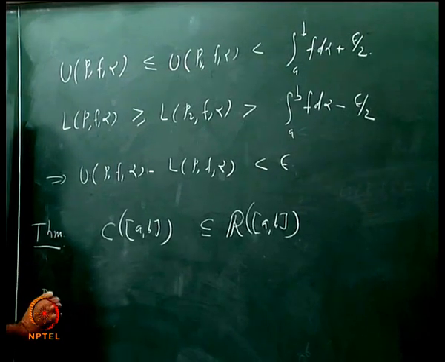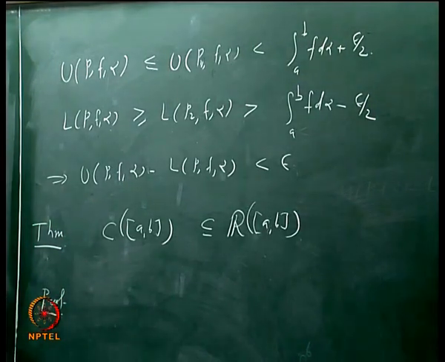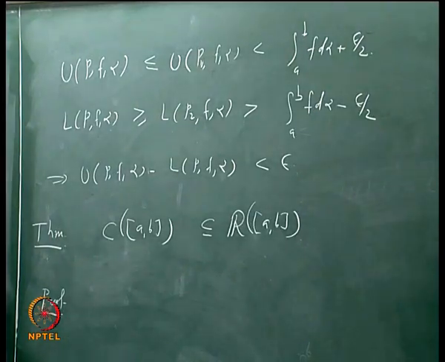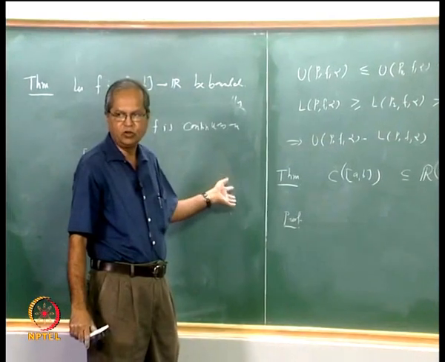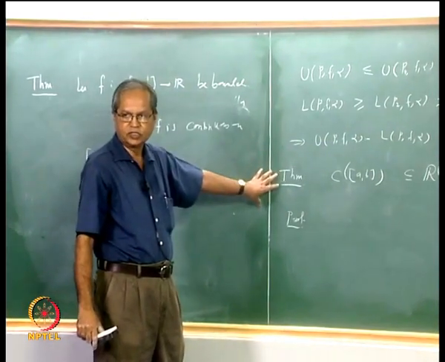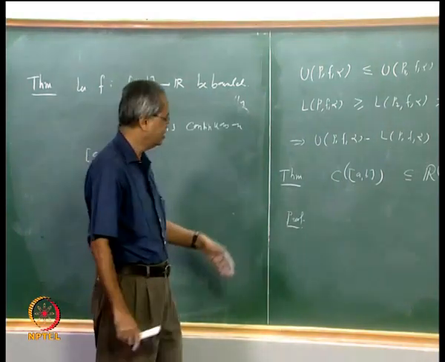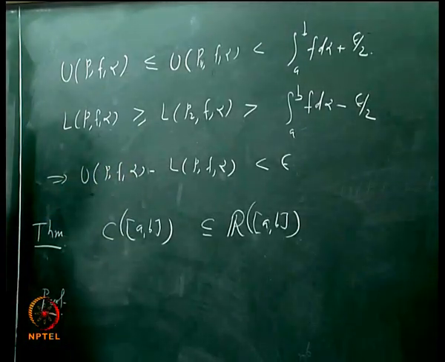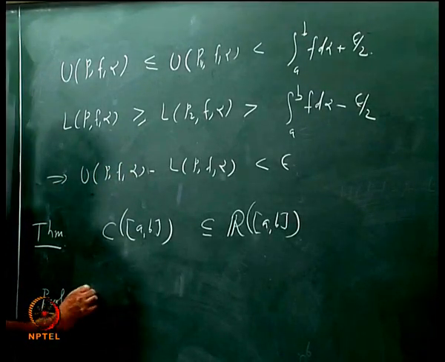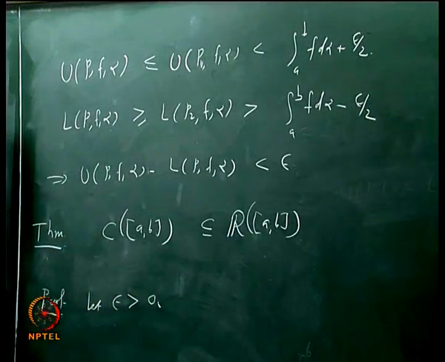For the proof we are going to use the previous theorem. The way in which we will prove it is that given any epsilon we shall produce a partition such that for that partition the difference between upper and lower sum is less than epsilon. Since we are talking about the Riemann integral now, alpha will not be there, it will just be U(P, f) minus L(P, f). So let epsilon be bigger than 0.